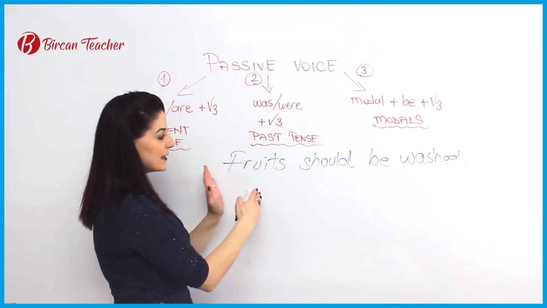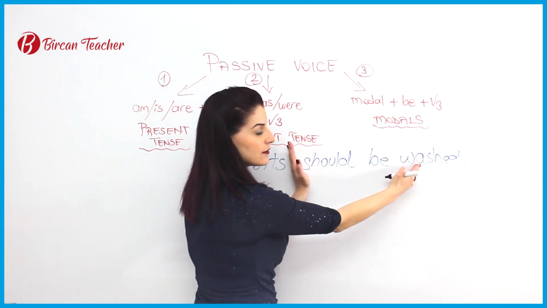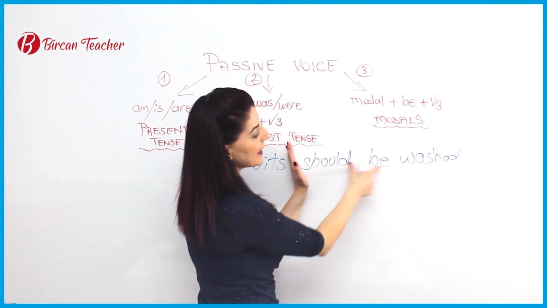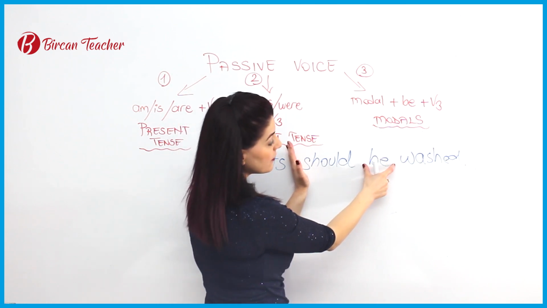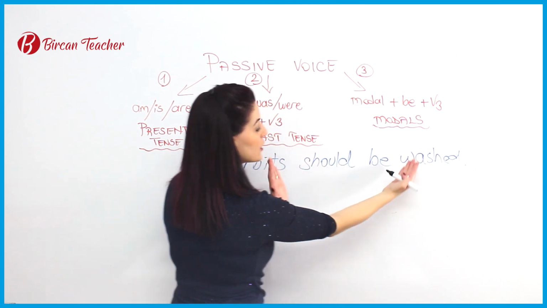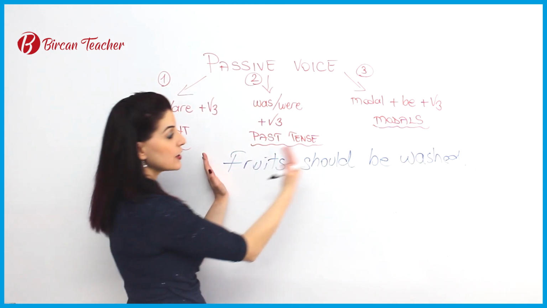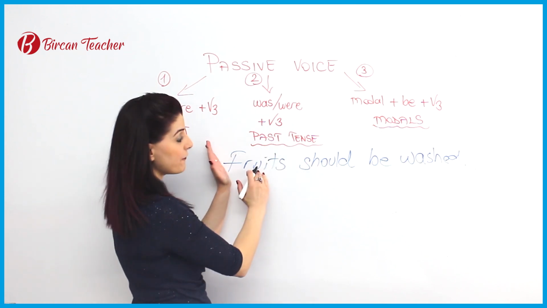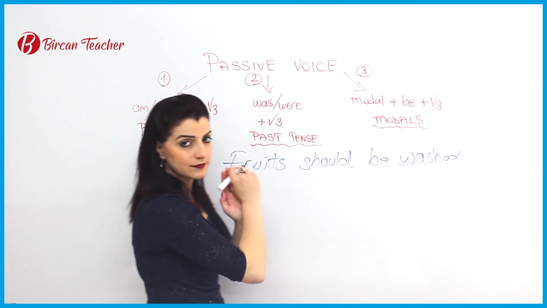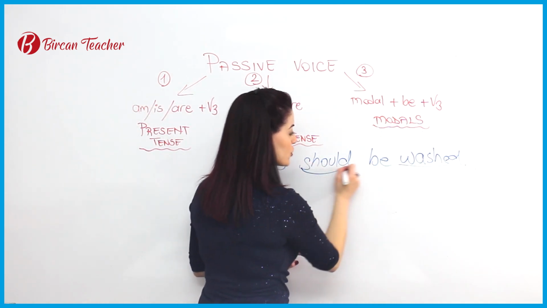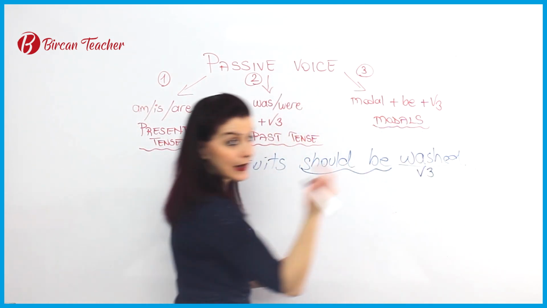So you see that this action should be, all the time, modal, and then after that verb be, and then past participle. This action should be done to fruits. So they are affected by this action. Fruits should be washed, should be verb 3.